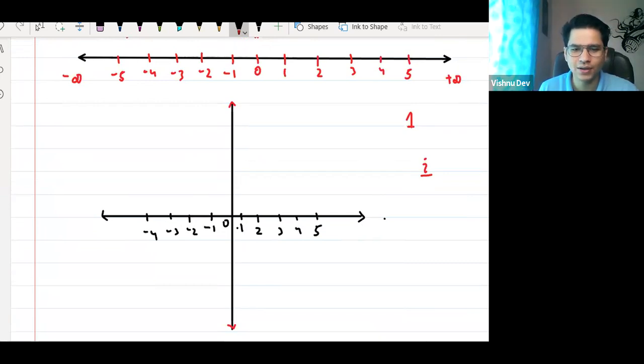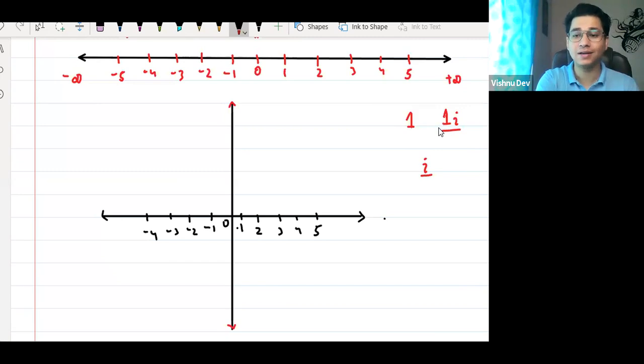Wait, Anshika, I'll explain. I'm just on real numbers first. Real and imaginary. If you're writing one as a real number, how can you write one as an imaginary number? Any idea? 1I. As simple as that. It's just that you have to represent I. I means imaginary. So that is one in imaginary.